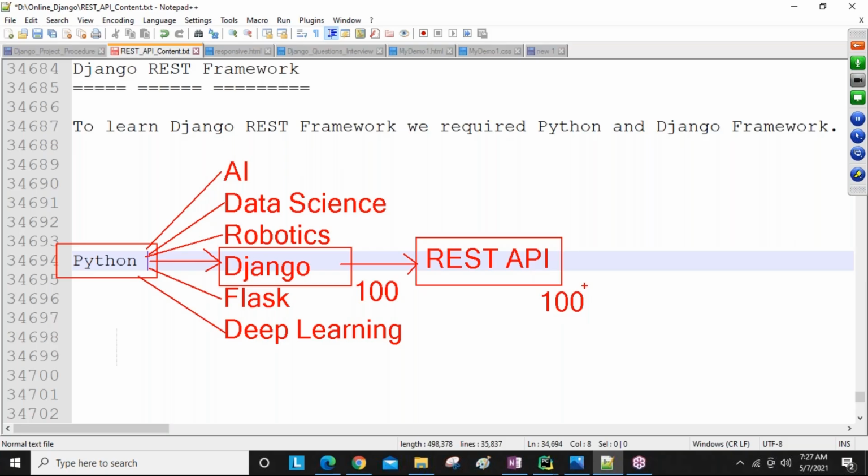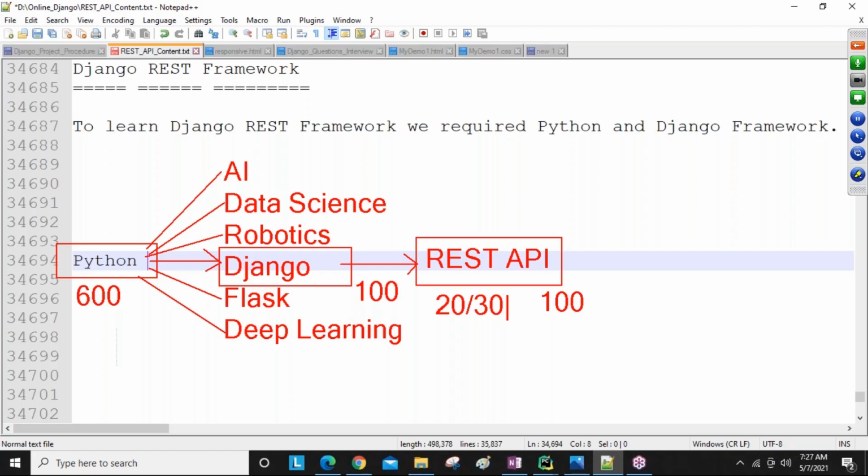If 100 people are learning Django, then 100 people are required to learn REST API also. For example, say 600 people are learning Python. Out of 600, only 100 people choose Django. Now these 100 people are 100% required to choose REST API. But actually, a lot of people don't have awareness of REST API. Only 20 or 30% of people are learning REST API, and the remaining people are not learning, because they don't know the importance of REST API.